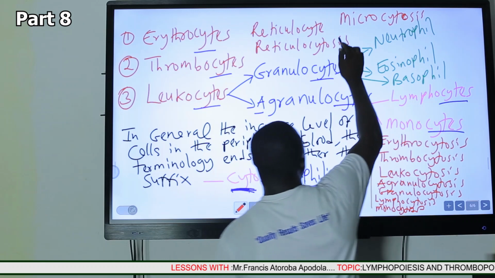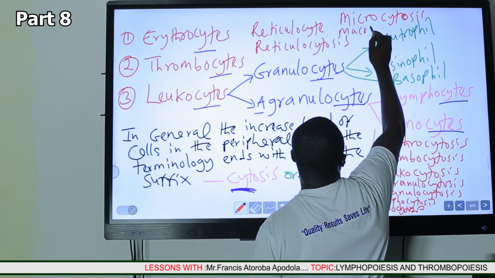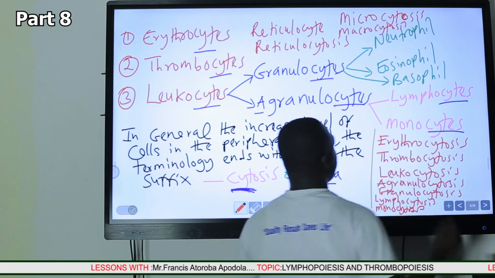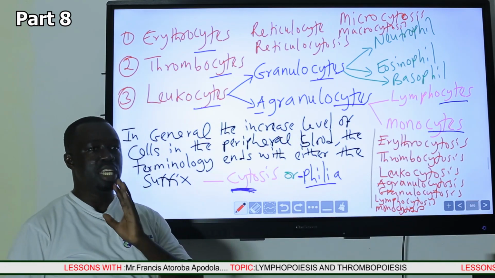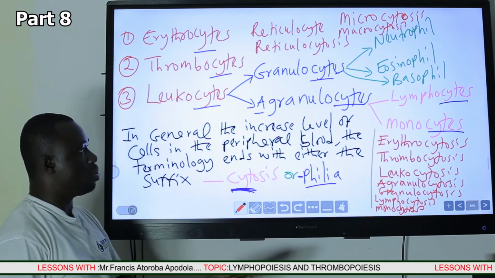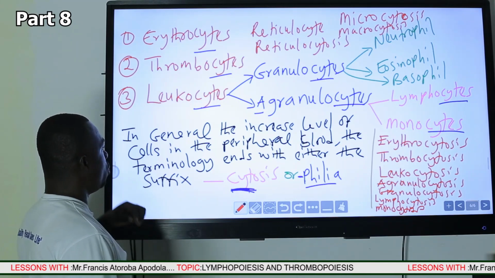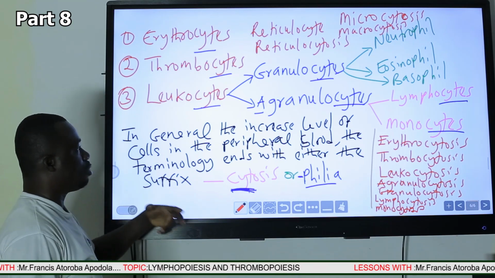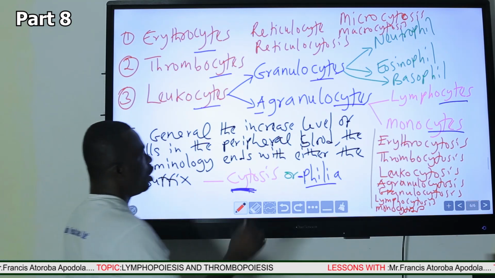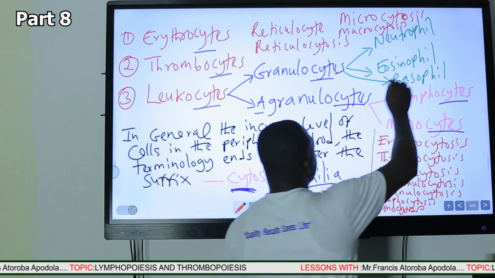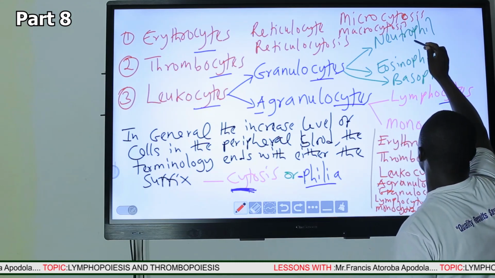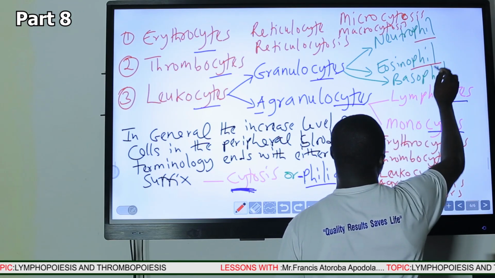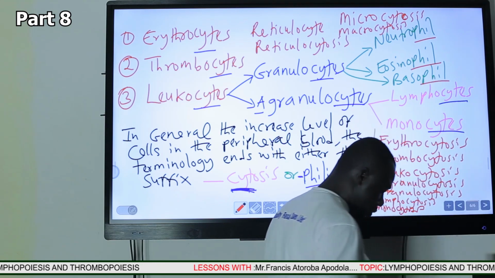Similarly, if the cells are larger than normal, they are called macrocytes, and increased levels of macrocytes in circulation is called macrocytosis. So this is how we understand the terminology when it comes to the increased level. But when it comes to the neutrophil, it is ending with the suffix phil. Eosinophil ends with the suffix phil. Basophil ends with the suffix phil.